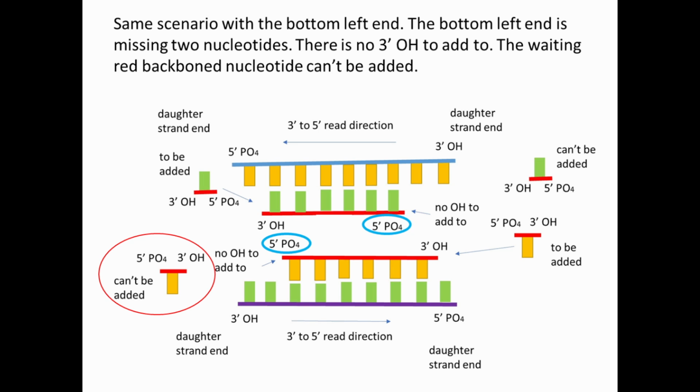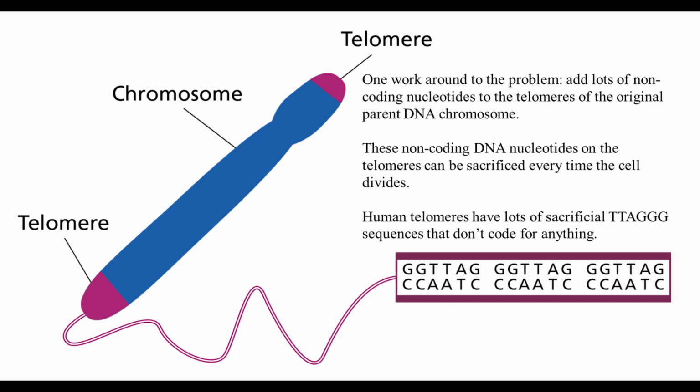There is no straightforward solution to this problem. The DNA replication process just leaves off the last few nucleotides that can't be bonded to. One workaround to the problem of lost nucleotides at the DNA strand ends is to add lots of non-coding nucleotides to the telomeres of the original parent DNA chromosome. These non-coding DNA nucleotides on the telomeres can be sacrificed every time the cell divides.